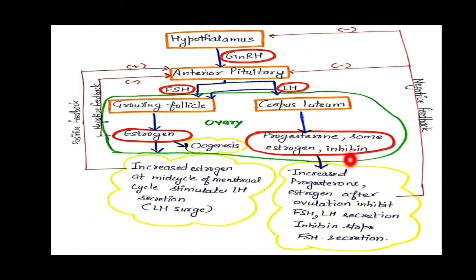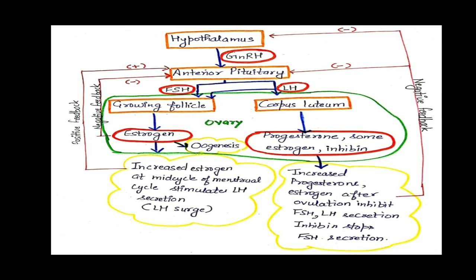So all these progesterone, estrogen, all are going to send the negative feedback when the concentration of these hormones increases, especially this progesterone hormone. And this inhibin also sends negative feedback for the secretion of this FSH. So mostly the hormones send a negative feedback for their own secretion.